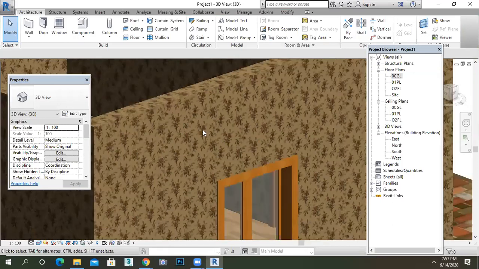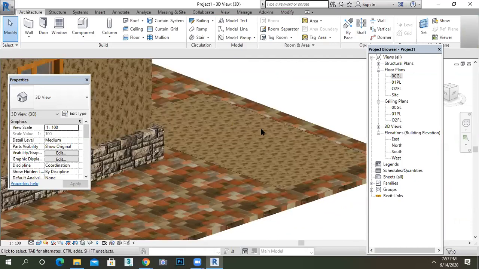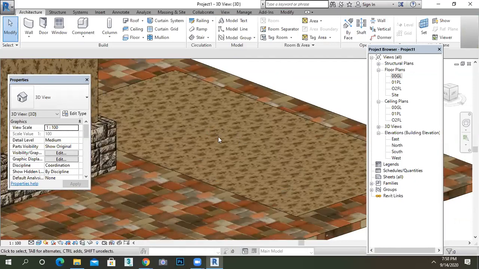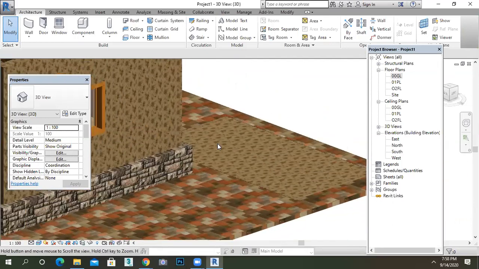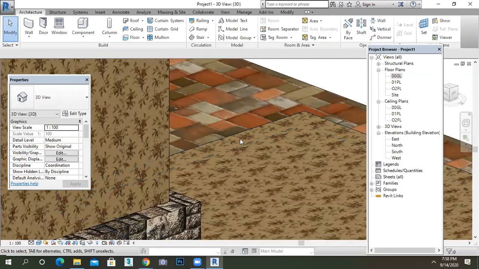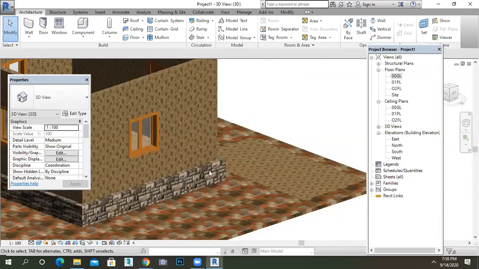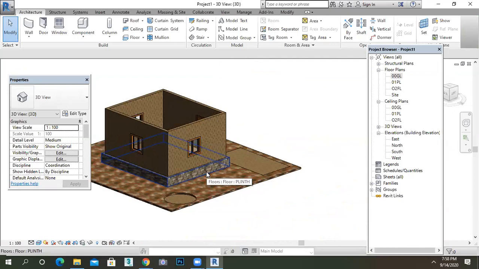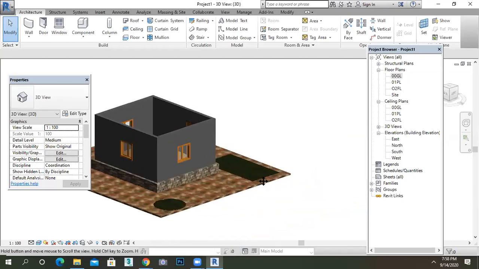Any other doubt, guys? See, I used the floor only, so that's why it's like this. If you are not going to follow my process, what I have done, then you will get this type of materials. You have to duplicate for every component. Yes, I made a control here. Any other doubt?